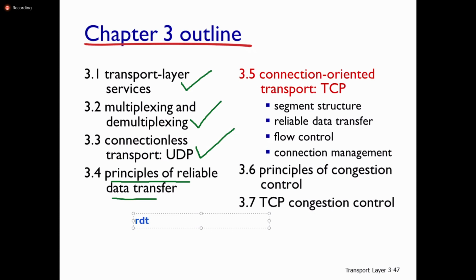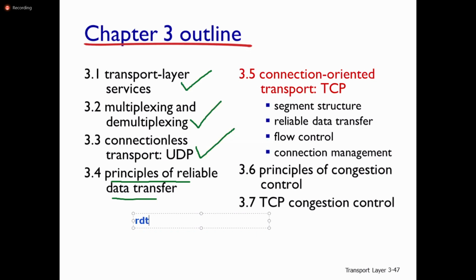But practically if we see, the reliable communication channel is not possible to implement practically. Definitely there is a possibility of errors as well as there is a possibility of loss of packets. Okay, error as well as loss of packets. That's why we have seen RDT 3.0, that is stop and wait protocol.